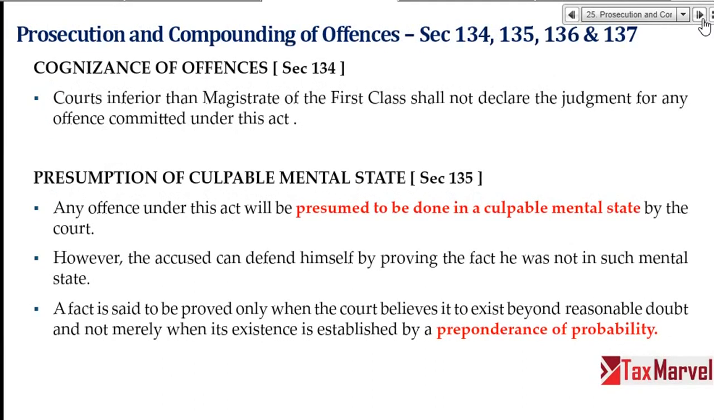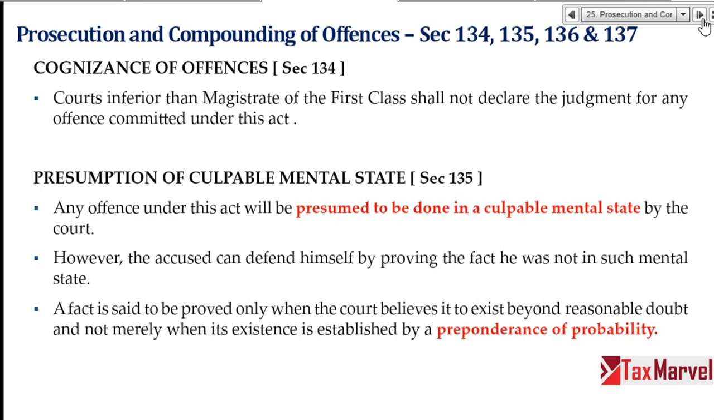Prosecution and compounding of offences. Sections 134, 135, 136, 137. Cognizance of offences. So where will you file the case, or where will the government file the case? Courts inferior to magistrate of first class will not declare any judgment for any offence under the CGST Act or SGST Act or IGST Act. So magistrate of first class is the minimum court for trial of any prosecution under the CGST, SGST, IGST or UTGST Act.